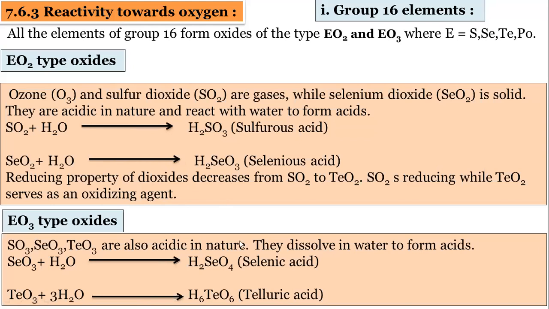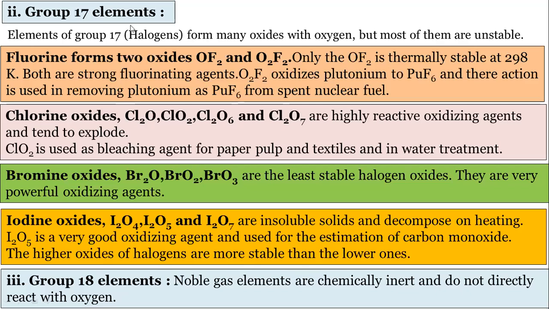But for 1 mark, they can ask the question, so remember these reactions, the EO2 types of oxides and EO3 types of oxides. But on this part, oxides of group 17 elements, I think 10 to 20 times the question has been asked in the board exam. Oxides of group 17 elements, that is, oxides of halogens.